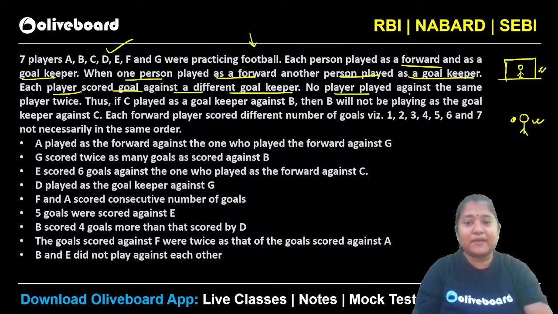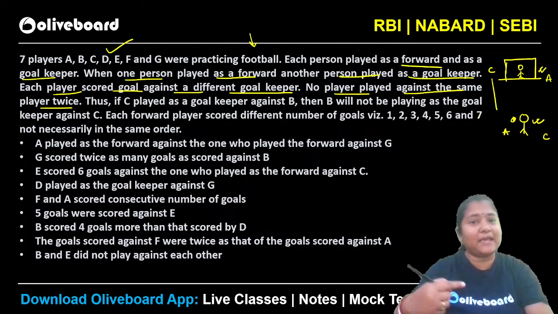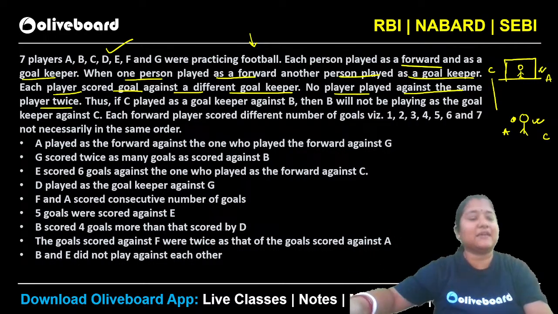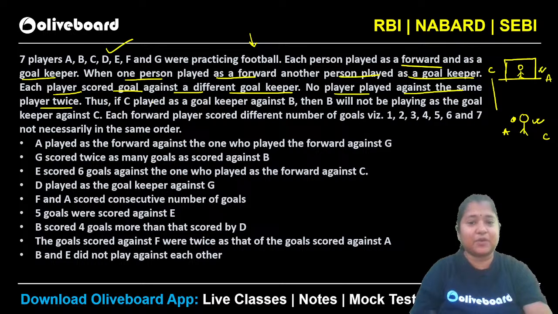No player played against the same player twice. Let's say this is your A and this is your C. Suppose A is the forward here and C is the goalkeeper. Then it cannot be possible that in another situation C is the forward and A is the goalkeeper. Two players should not be playing twice, so it should not be possible that when A has played with C, it gets reversed and they play again. If C played as a goalkeeper against B, then B will not be playing as the goalkeeper against C.